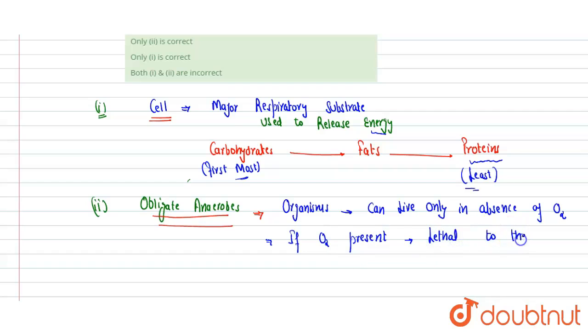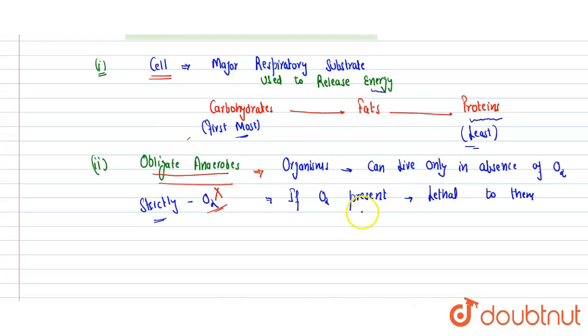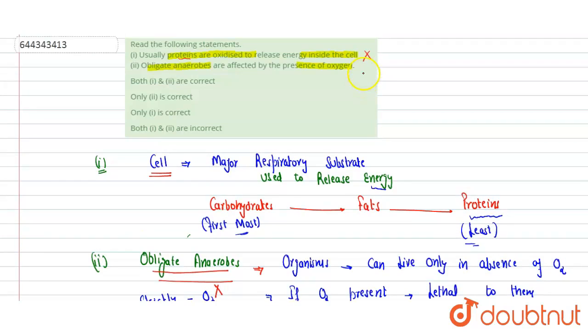So they are obligate in nature. They strictly need anaerobic conditions. Anaerobic means oxygen is not present. So this is the obligate anaerobes. Now our statement says obligate anaerobes are affected by presence of oxygen. Perfectly correct, because if oxygen is present, that will become lethal. So that is a correct statement.